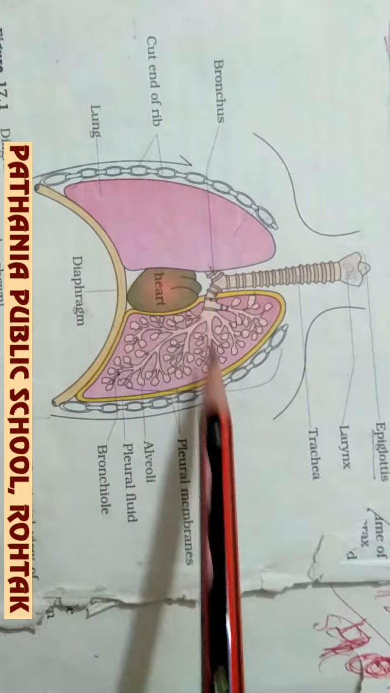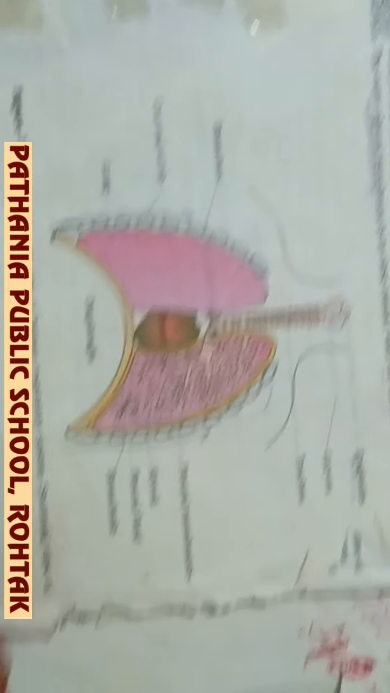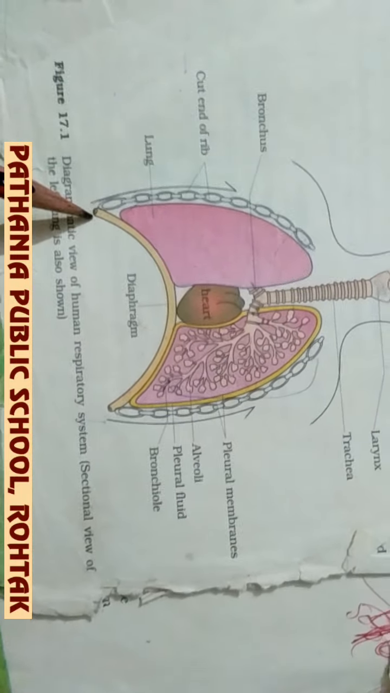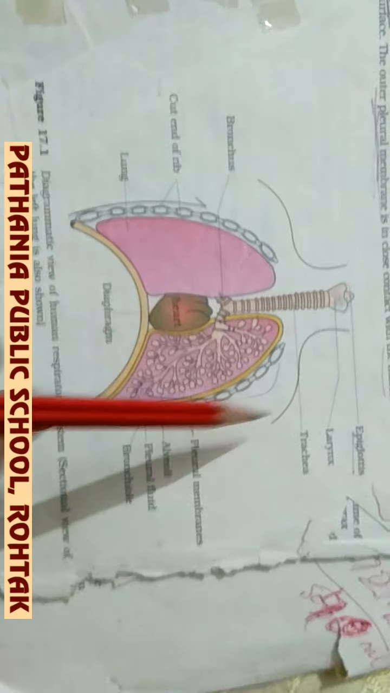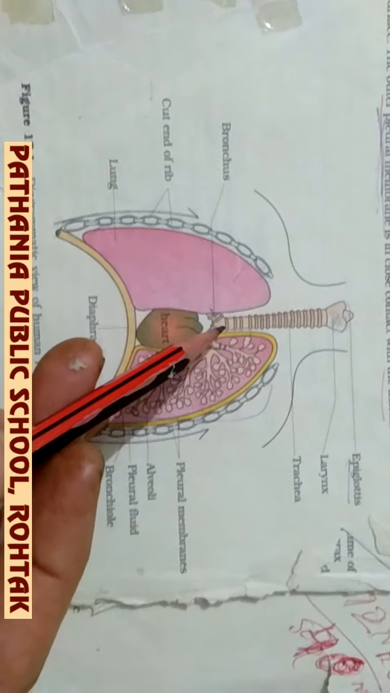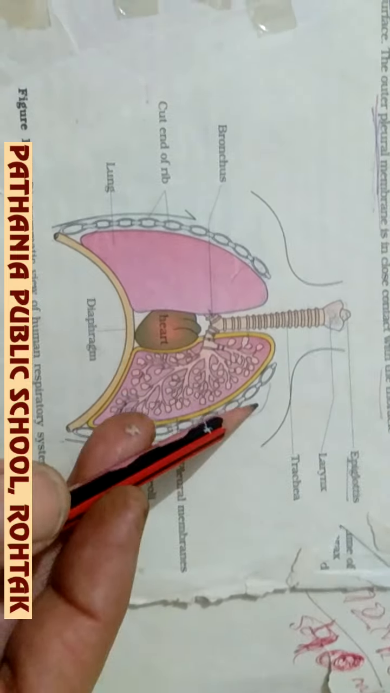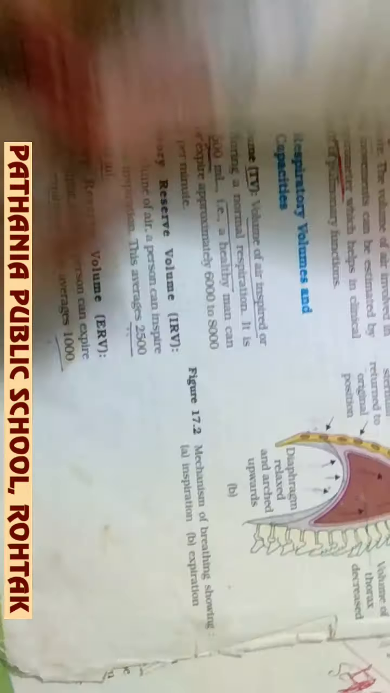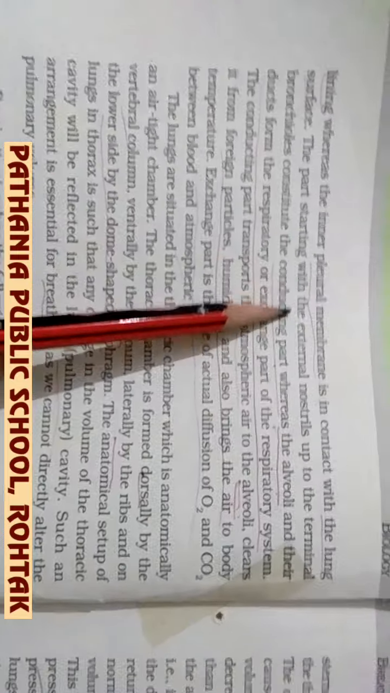Now, how these lungs are protected from all sides in the thoracic cavity, we are going to discuss. Below, it is protected by the diaphragm, and in front, on the ventral side, it is protected by your sternum bone, that is called the chest bone. On the dorsal side the vertebral column is there, and on the lateral side the ribs are there. So that way from all sides the lungs are protected in the thoracic cavity, which is written here.